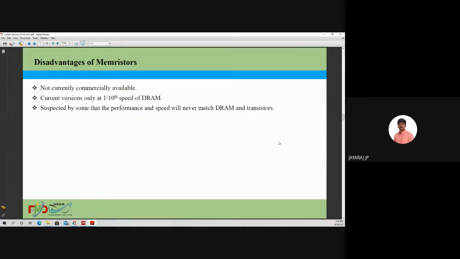I'm going through these slides very fast because I already explained this in my first seminar. And these are the disadvantages of this memristor. It is not commercially available, and the current version is only 1/10 the speed of the DRAM, and it is suspected that the speed will never match the DRAM and the transistors.